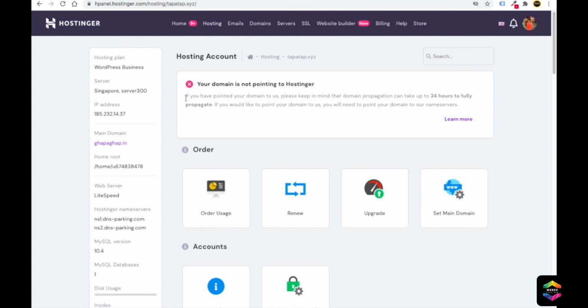Here you can see they have written, if you have pointed your domain to us, please keep in mind that the domain can take up to 24 hours to fully propagate. If you would like to point your domain to us, you will need to point your domain to our name servers. We have already done that. So it will take a maximum of 24 hours. Okay, so right now you do not need to worry.